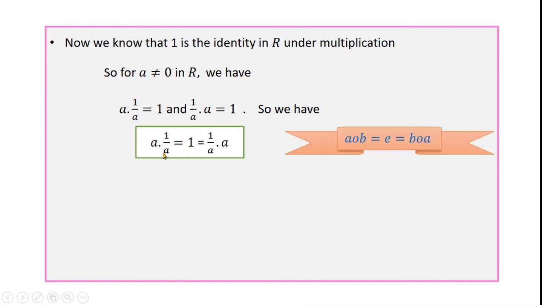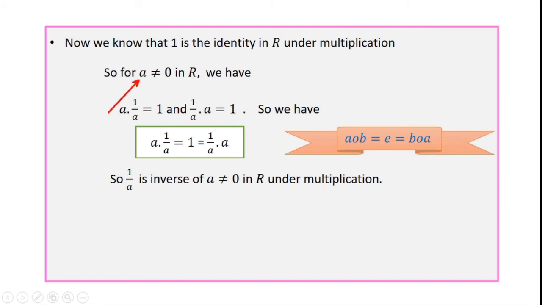It is in the form of a circle b is equal to e, that is equal to b circle a. Here b is the inverse of a under the binary operation circle. In the same way, 1 by a is the inverse of a under the binary operation multiplication.